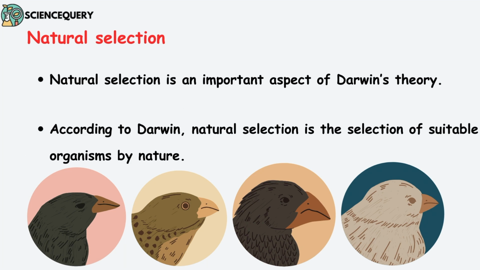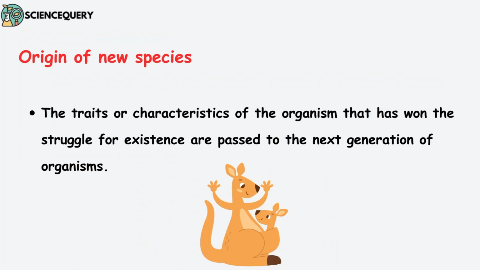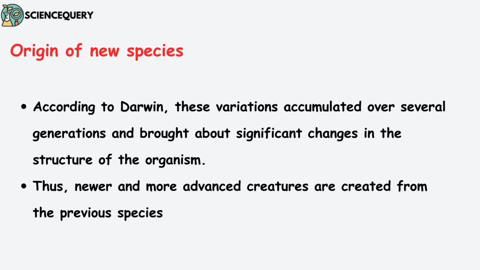Natural selection is an important aspect of Darwin's theory. According to Darwin, natural selection is the selection of suitable organisms by nature. And this natural selection leads to the origin of new species. The traits or characteristics of the organism that has won the struggle of existence are passed to the next generation of organisms. According to Darwin, these variations accumulate over several generations and bring about significant changes in the structure of the organism. Thus, newer and more advanced creatures are created from the previous species.